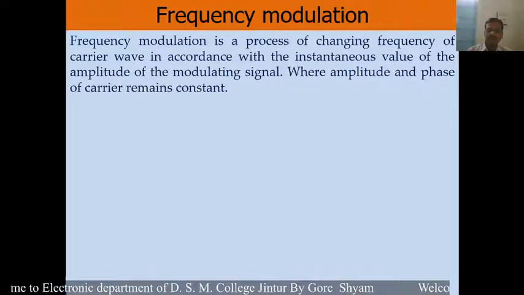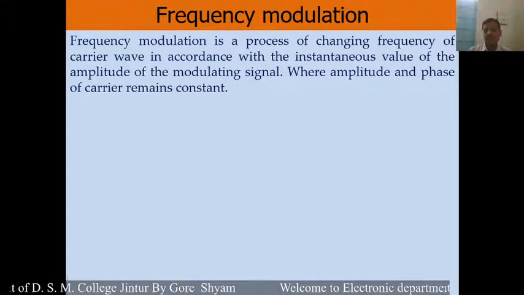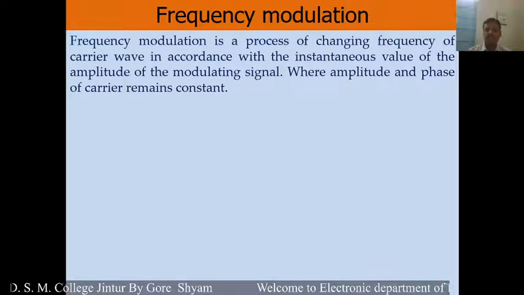Therefore, in frequency modulation, the frequency of the carrier wave is changed in accordance with the instantaneous value of amplitude of the modulating signal. So, this is the frequency modulation.